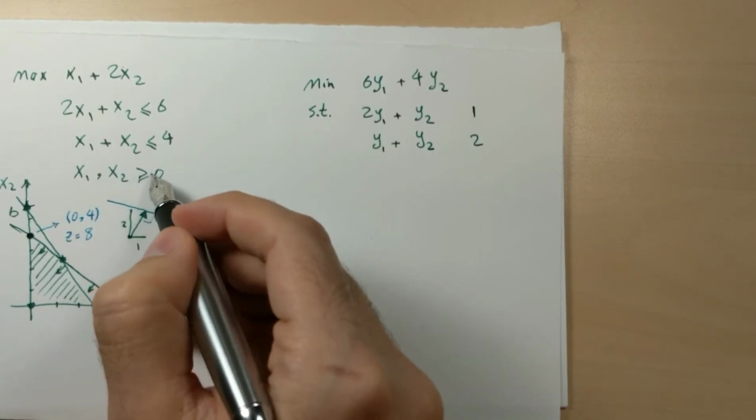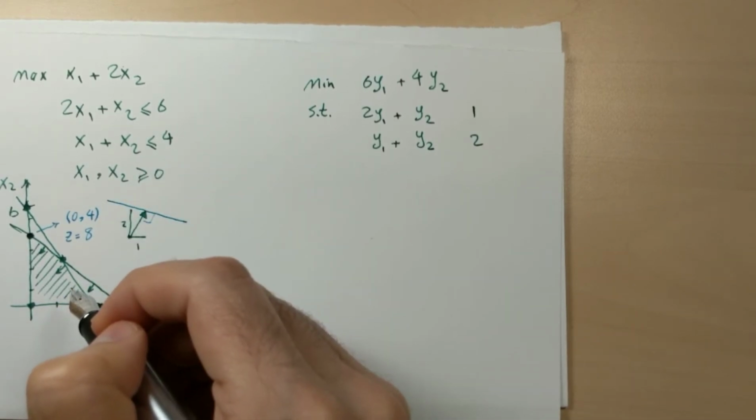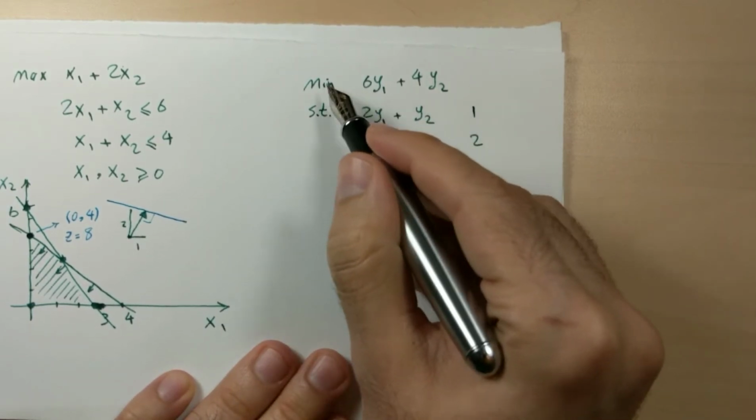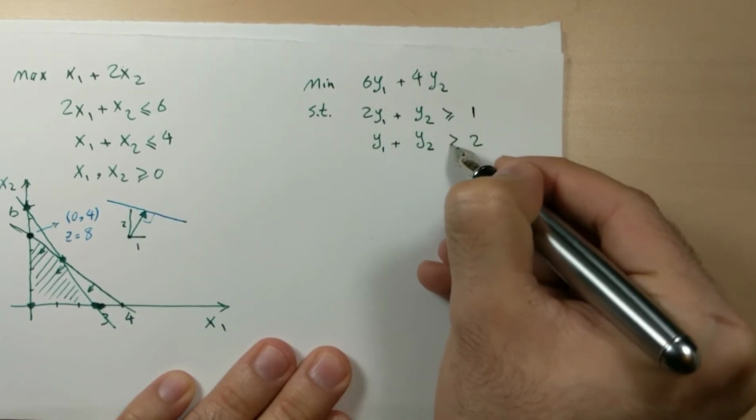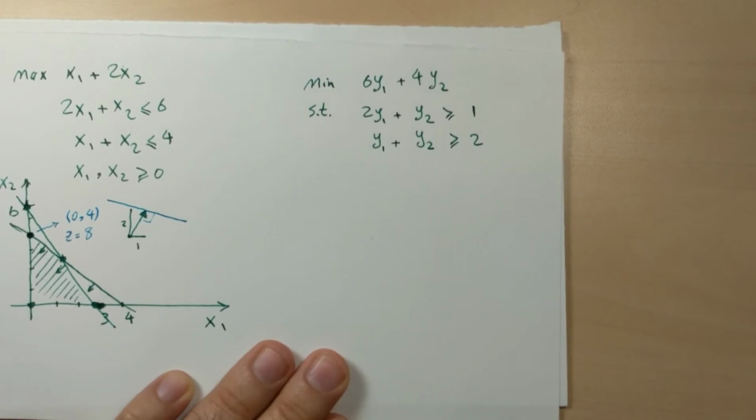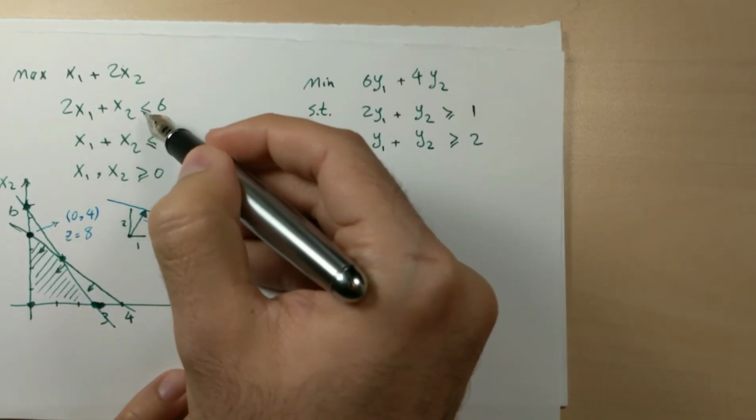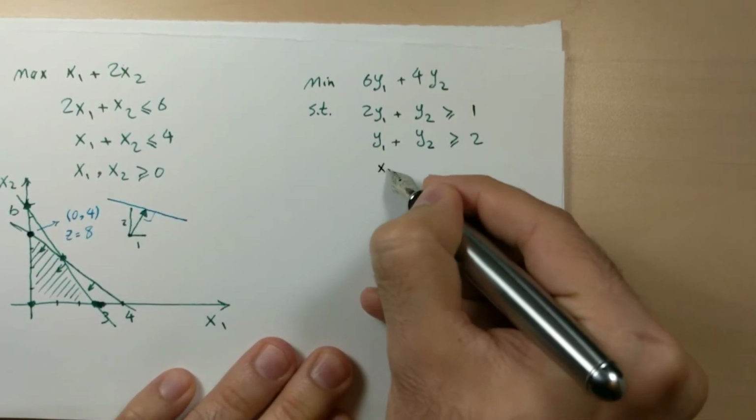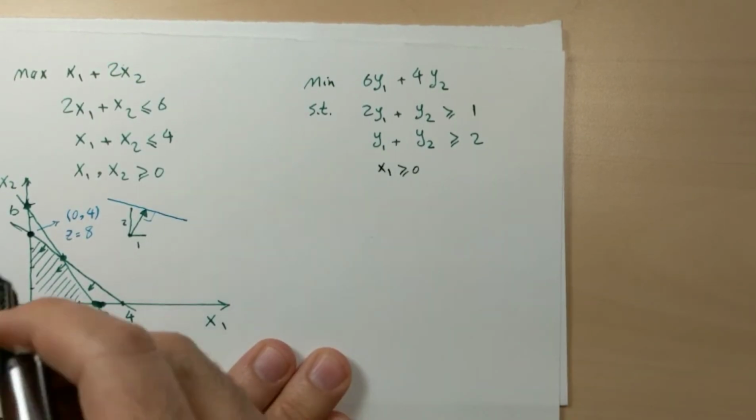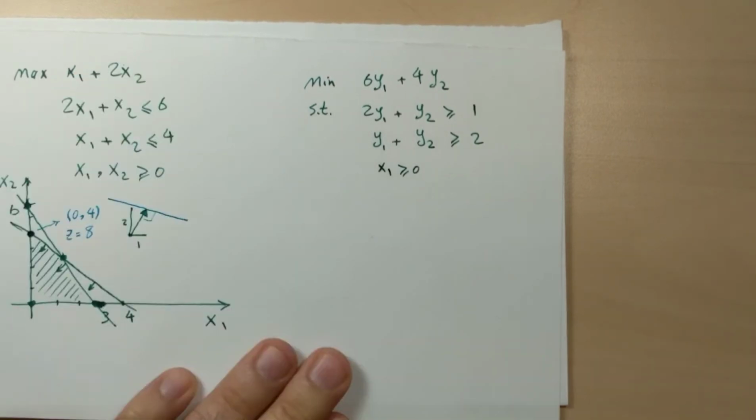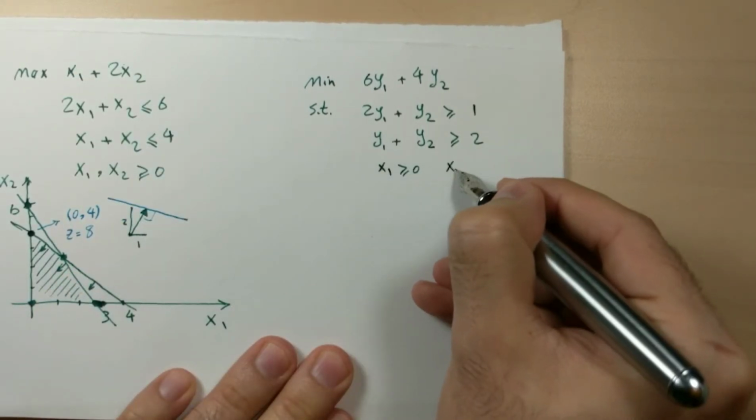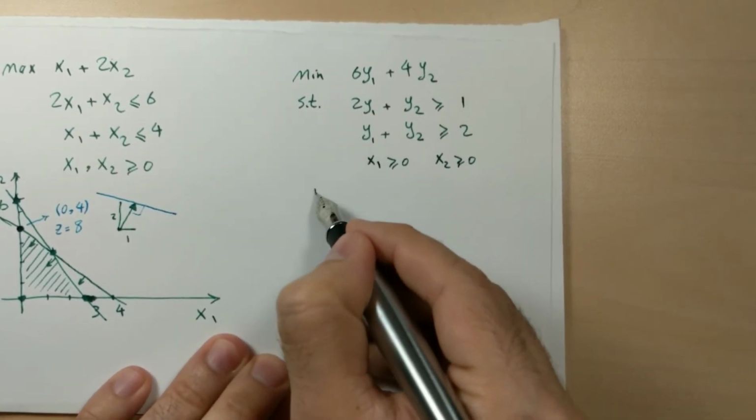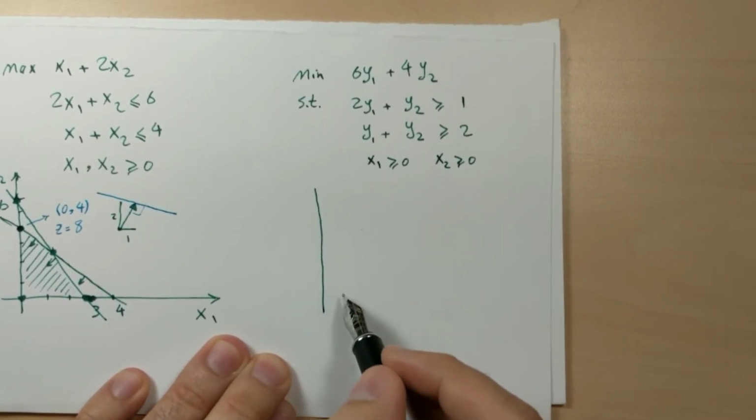x1 and x2 both are non-negative variables, so we need a natural direction for the minimization problem, which is greater than or equal to constraints. The first constraint here is natural for maximization, so x1 is greater than or equal to 0. The second constraint is also natural for maximization problem, x2 is greater than or equal to 0. Let's draw the graph of this problem and solve it.